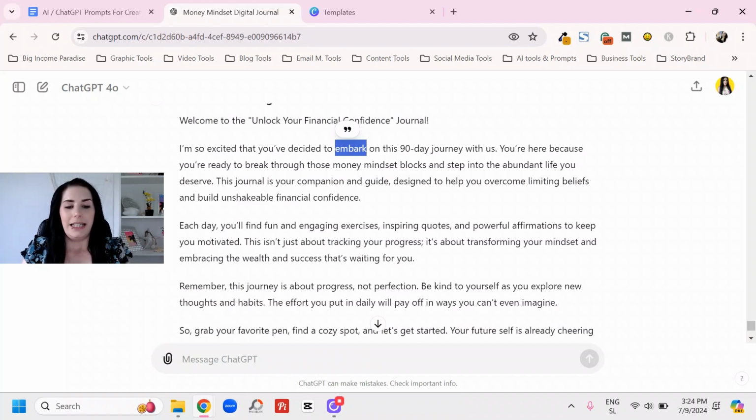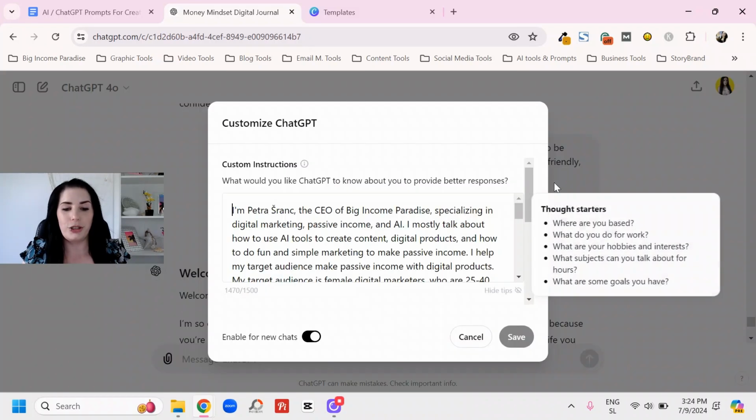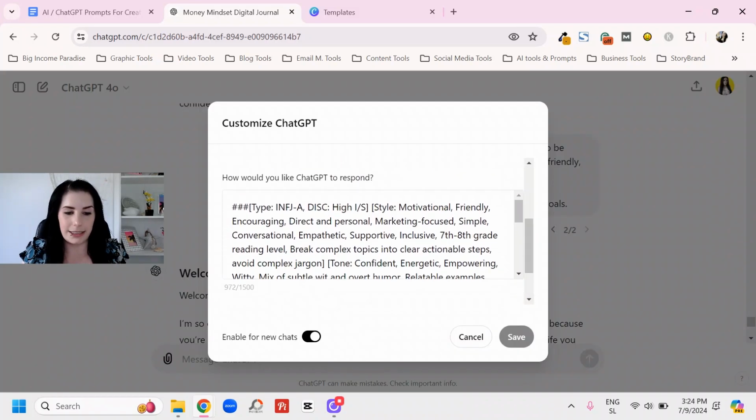However, here's the thing. I just told ChatGPT to write this message in a friendly, conversational way and to be motivational. However, if you want to train any AI tool, ChatGPT or other tools like Claude or Perplexity or whatever tool you're using, you are going to want to create something like this.